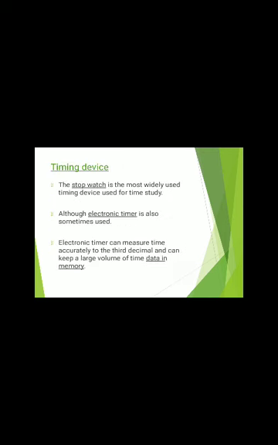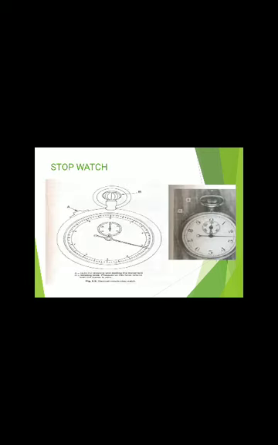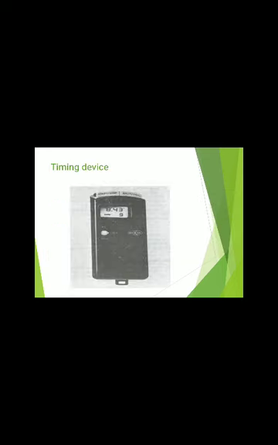Here we can see some of the devices which are used for time measurement. First is the stopwatch technique. In the second chapter also we have seen the stopwatch technique. It is used for the measurement of time. Next is the timing device. This is an electronic meter.